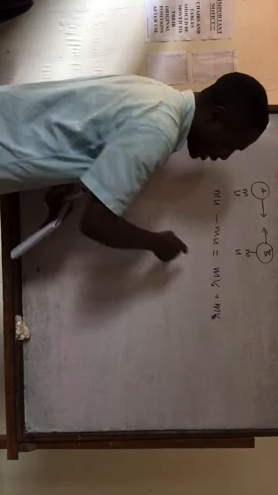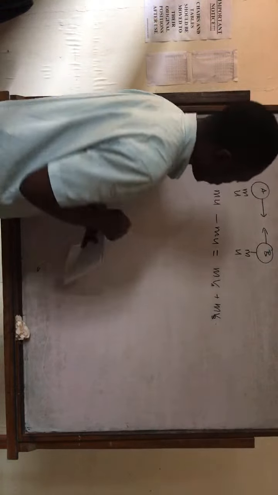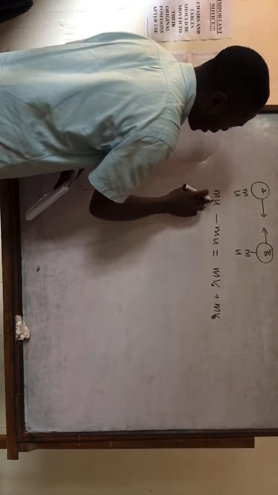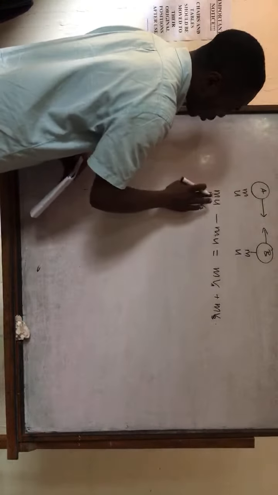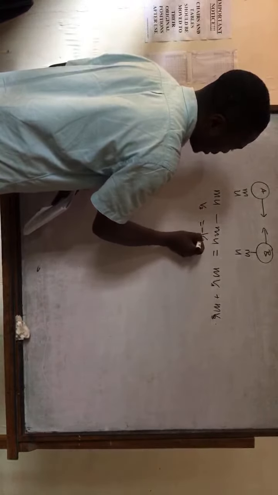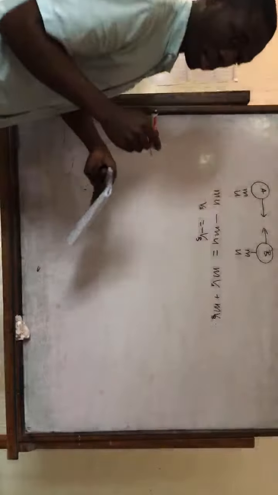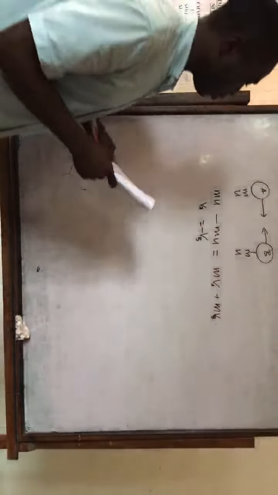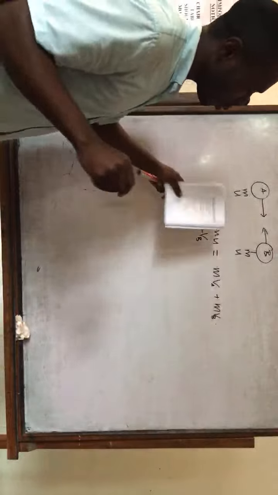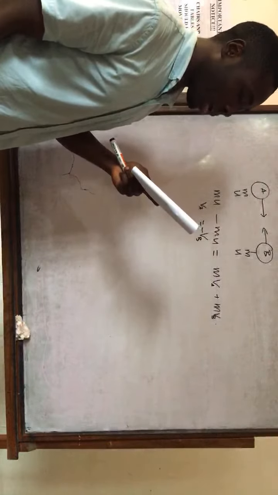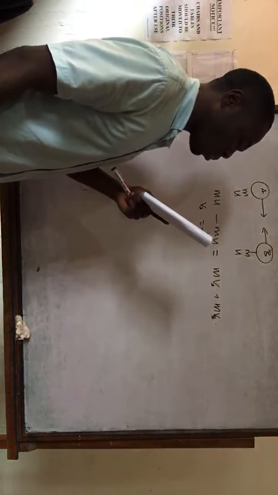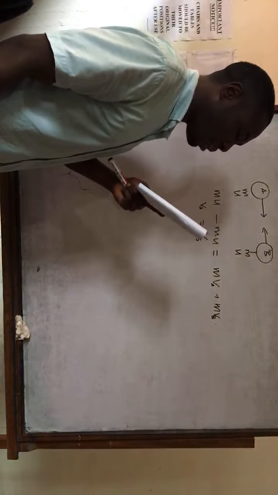But it's obvious that MVA plus MVB will be equal to 0. M will cancel all through, so VA will be equal to negative VB, meaning that they will still be traveling in opposite directions. But the momentum is still going to give us 0.